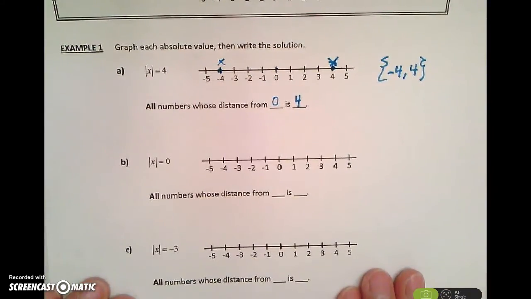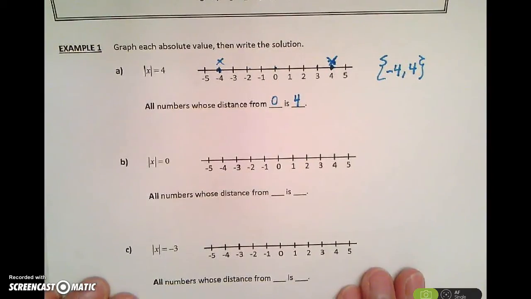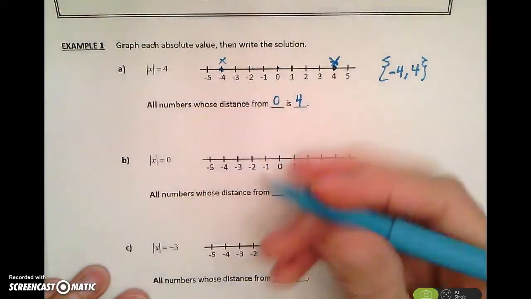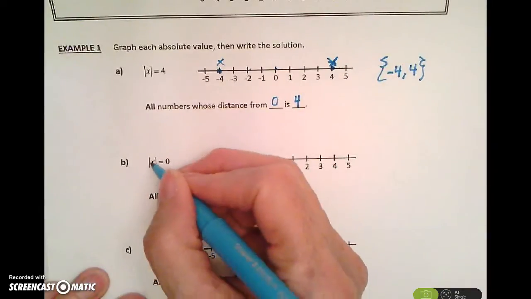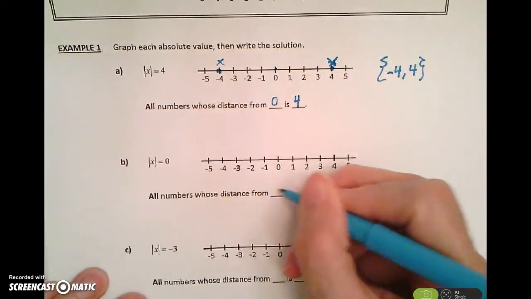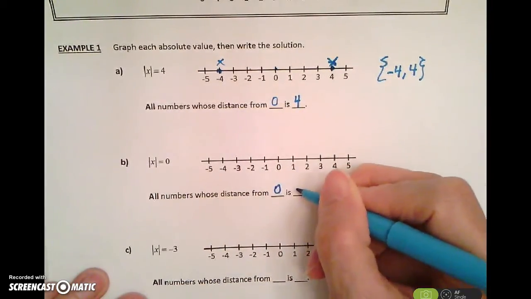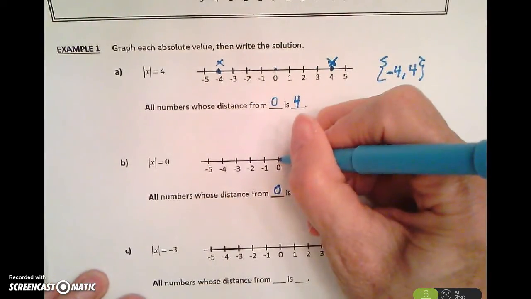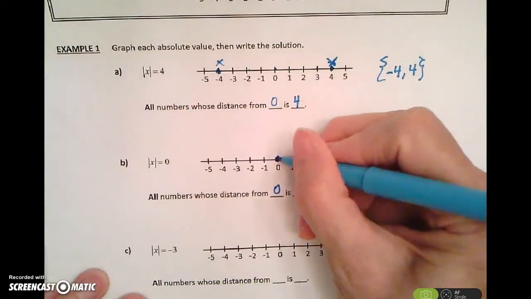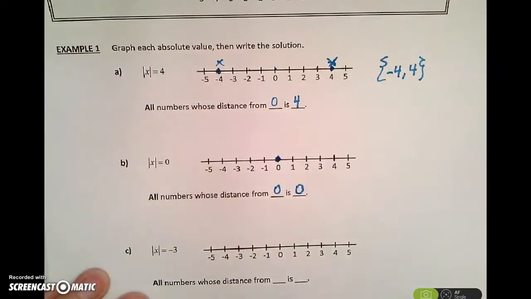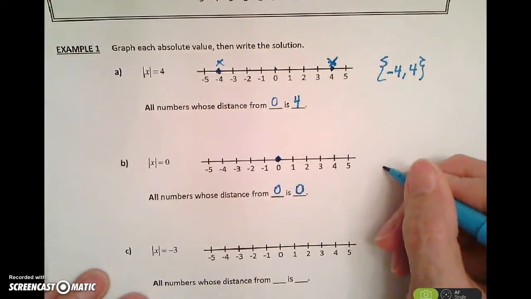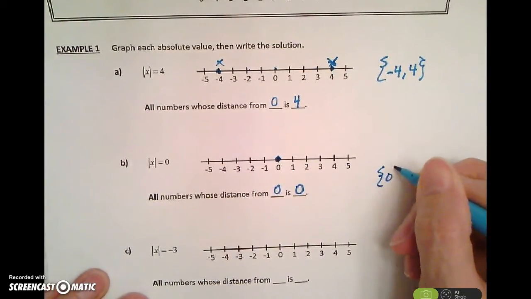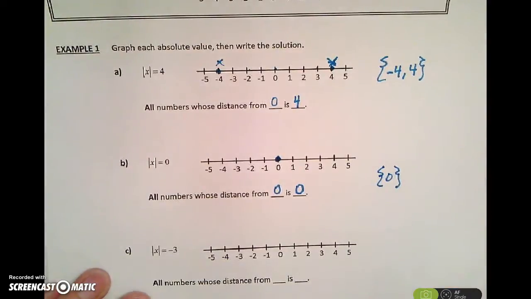Example B, absolute value of x is equal to 0. That would mean all numbers x, anything I can substitute in, whose distance from 0 is 0. Well, here's 0, and if I don't move away from it, it's still 0. So there's really just one answer that's going to work. Our solution would be just 0.